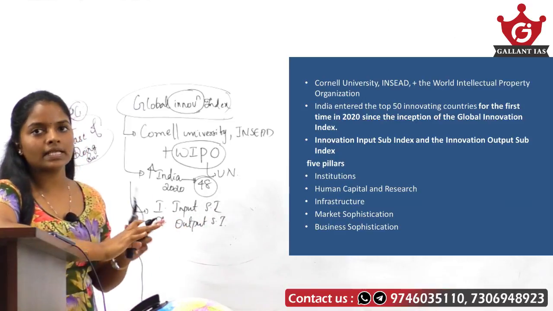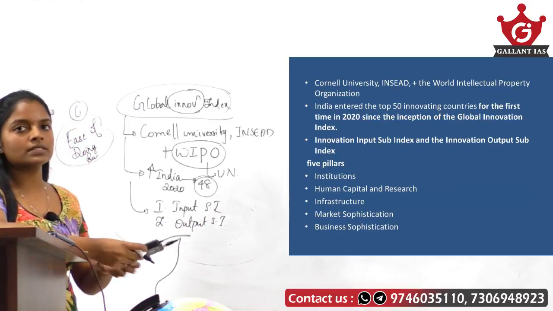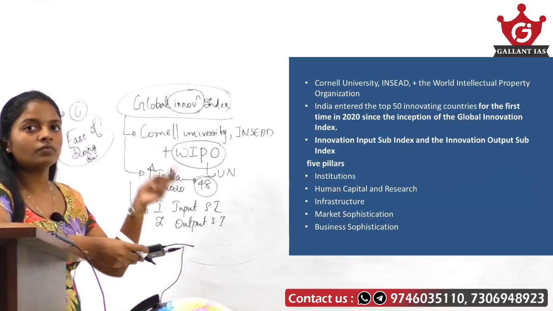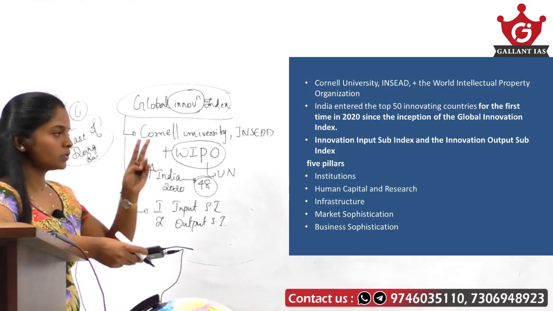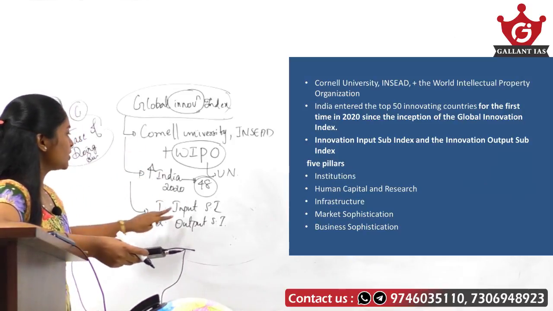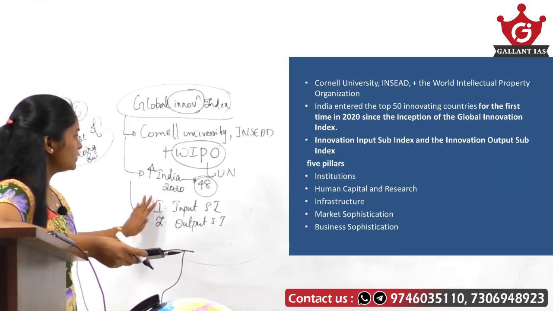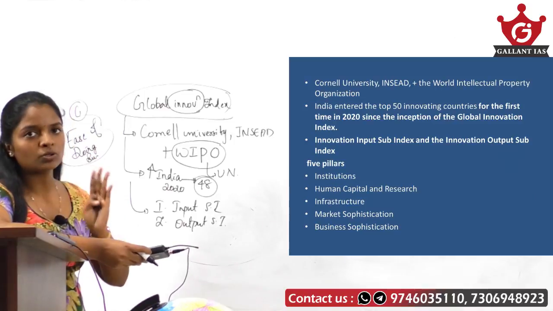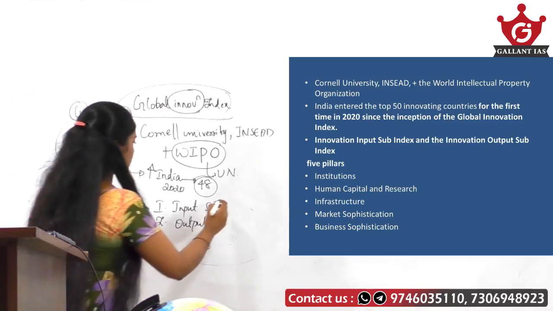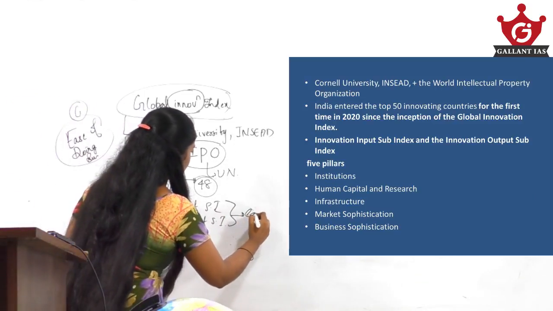Then this statement becomes false, because it consists of two sub indices, the innovation input sub index and the innovation output sub index, and both have equal weight.